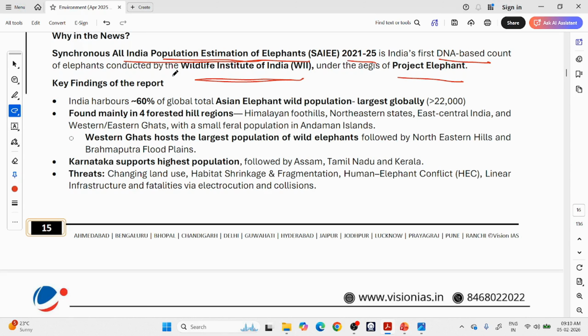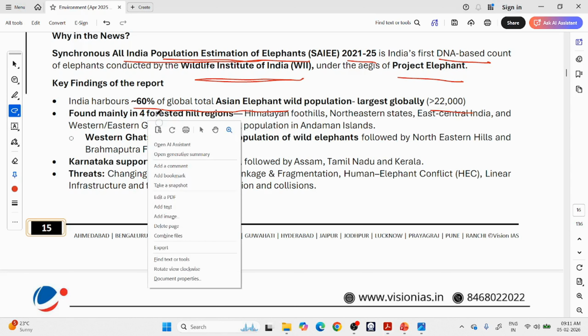Again, news is not much important. Okay, basic numbers you try to remember. How many elephants are there, where elephants are residing, and basic nature and features of elephant, etc. So India harbors 60% of the global total Asian elephants. So of all the Asian elephants in this Asian continent, we have 60% in India. So we are the country with the largest Asian elephant population. We have more than 22,000 in India.